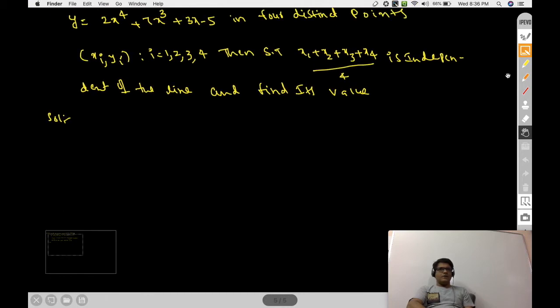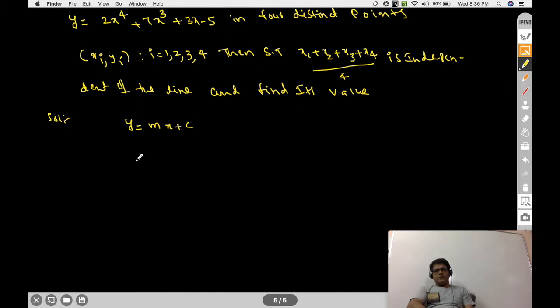Let the line's equation be y is equal to mx plus c. These are the lines which meet the graph in 4 distinct points. Here m and c are parameters. So now these lines meet the graph at 4 distinct points means we will solve these two things. Solve means we equate these two things.